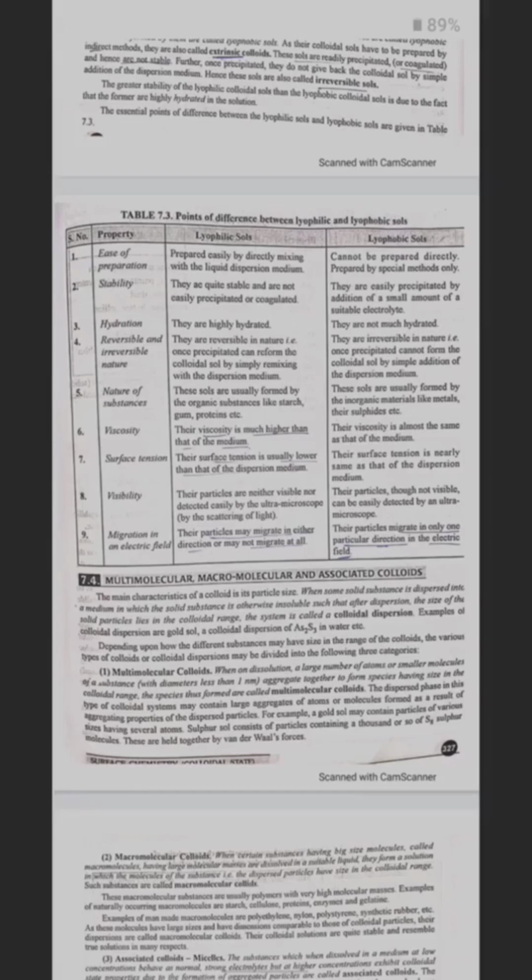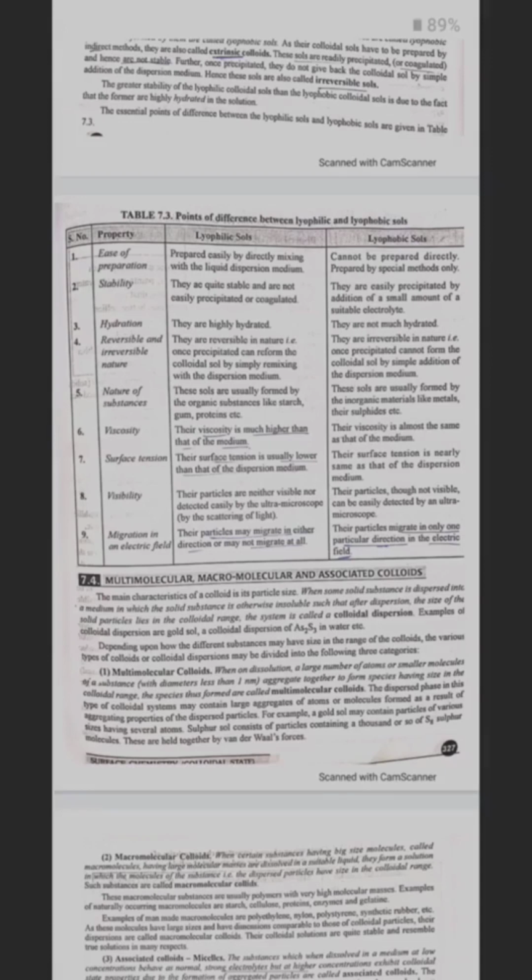Lyophobic sols. They cannot be prepared directly, they are prepared by special methods only. They are easily precipitated by adding a small amount of suitable electrolyte. They are not much hydrated. They are irreversible in nature, that is, once precipitated they cannot form the colloidal solution by simple addition of dispersion medium. Their sols are usually formed by inorganic materials like metals and their sulfides, etc.